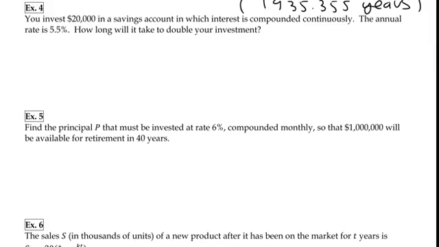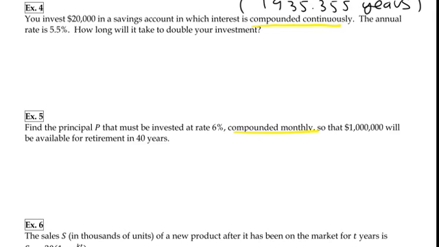Okie doke, on to day 2 of 6.2. We're eventually going to get to Newton's law of cooling, but we're going to start off with some review about some investing. So we're going to invest a couple different ways. If you look at the first one, interest is compounded continuously, and then it's monthly, and there's different cases that you have. You could have annual, daily. So let me show you these two cases.